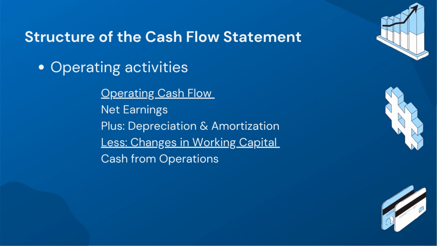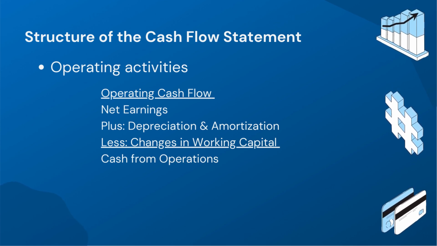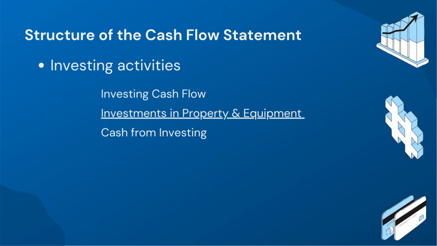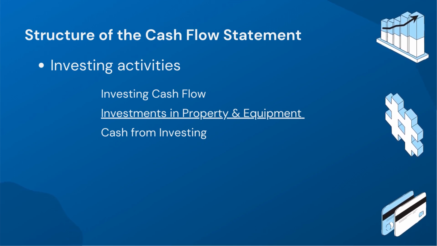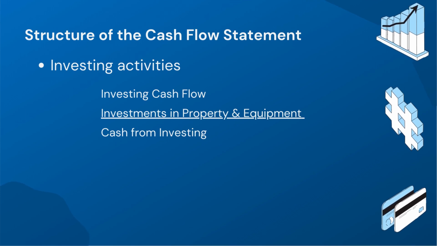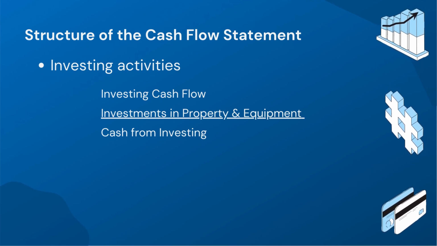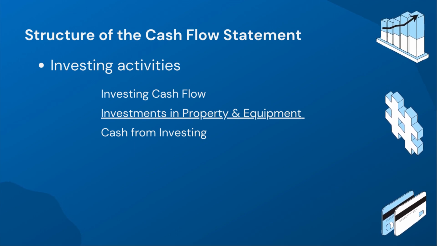The operating activities section presents cash inflows and outflows directly related to the company's primary business operations. The cash inflows from operating activities may include customer receipts and interest income, while outflows may consist of payments to suppliers, employees, and income tax. Investing activities show the cash inflows and outflows related to the company's investment activities. Cash inflows from investing activities may include proceeds from the sale of long-term assets or investments, while cash outflows may include the purchase of property, plant, and equipment, and the acquisition of intangible assets.